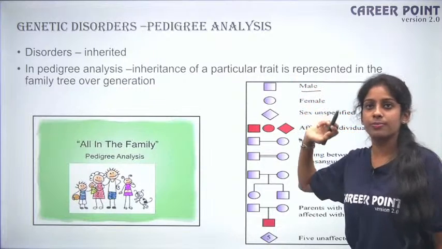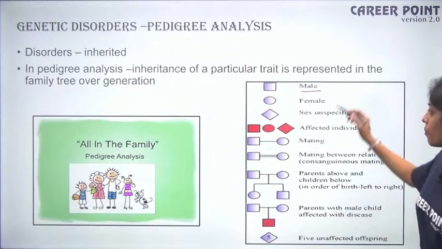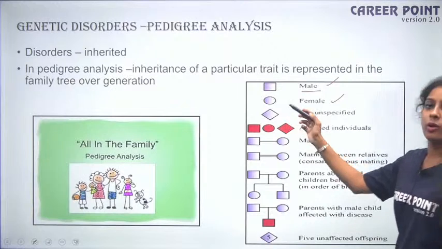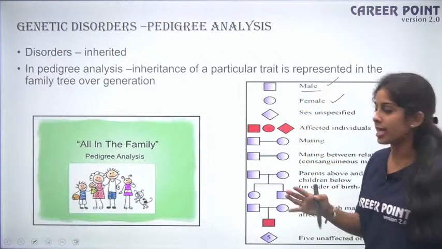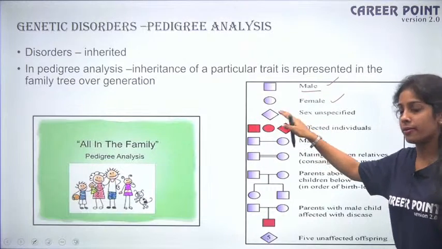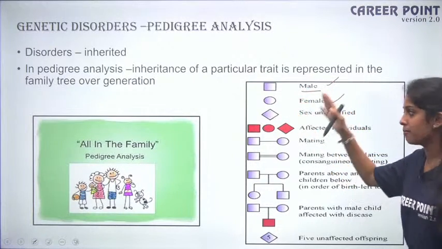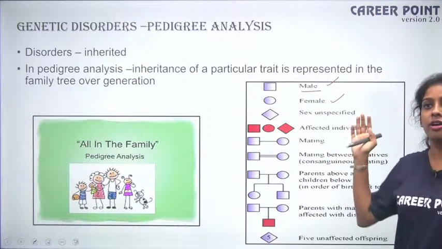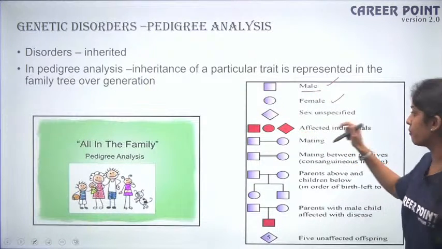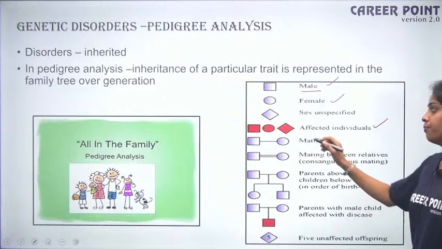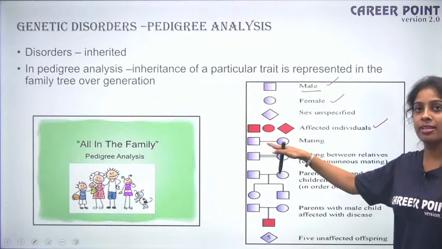So you have a squared box, which represents a male. Then you have a female, which is a circle, okay? When it is in between, you do not know the sex, so sex is unspecified here. These can be in various colors, but here I have used this combination, so I am choosing this as your reference. When it is in red, it means they are affected individuals, affected with a particular disease, okay? Then male and female, this is mating.